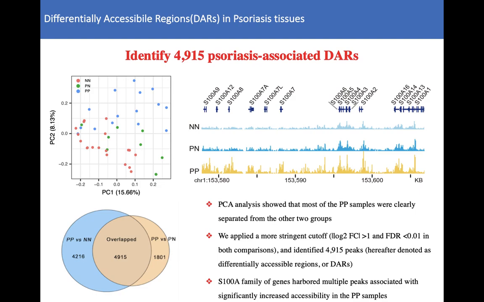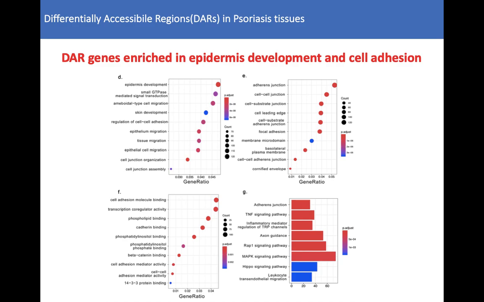The S100 family of genes harbored multiple peaks with significantly increased accessibility in the PP samples. Gene ontology and pathway analysis also showed an enrichment in related processes, such as epidermis development, adherens junction, and TNF signaling pathway.